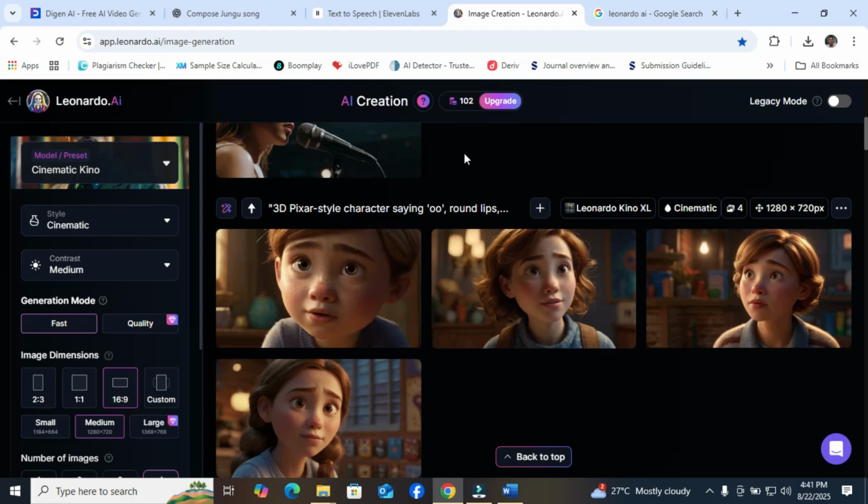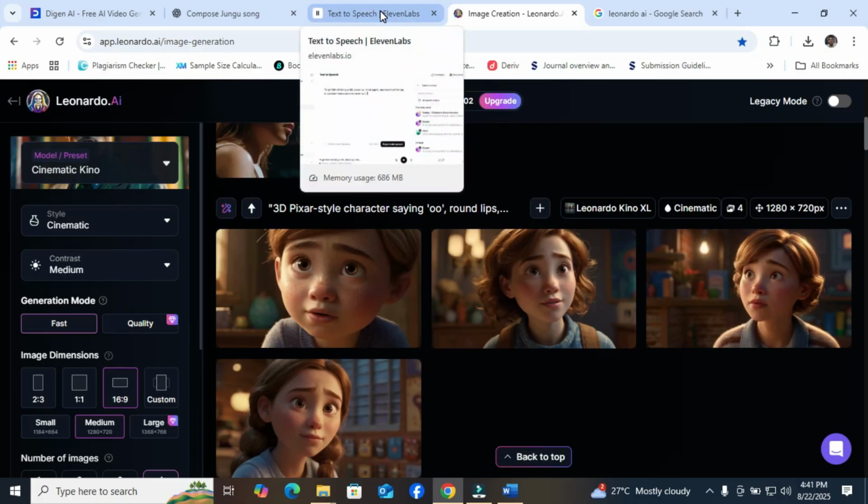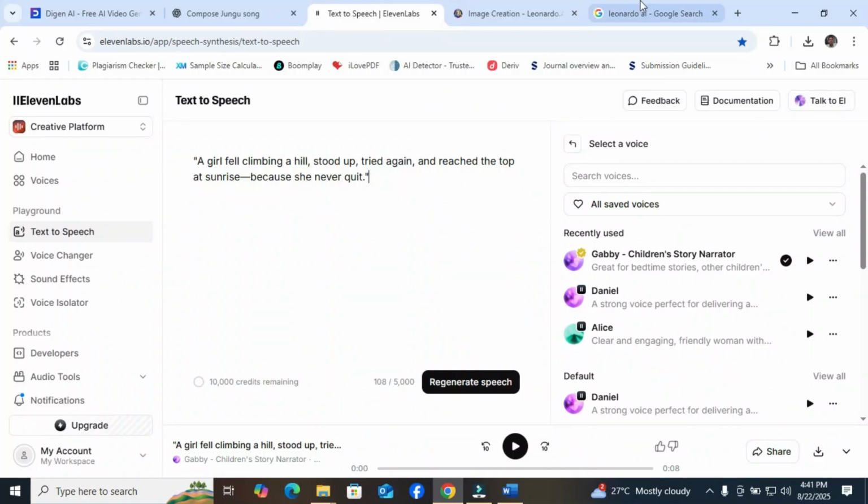The next thing I did was to create a motivational statement, just like a bedtime story. You can create one by yourself, and you can also ask ChatGPT to compose one for you. And this one was composed by ChatGPT, and I went to 11Lab.